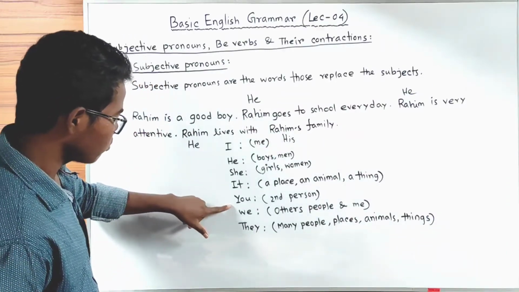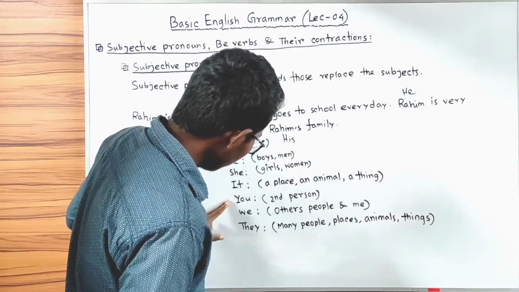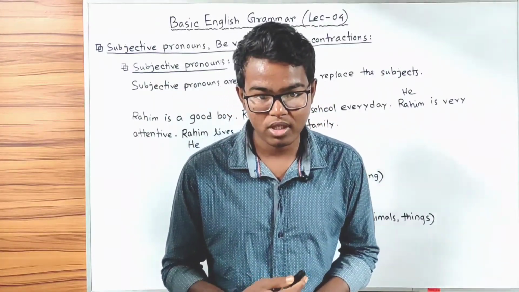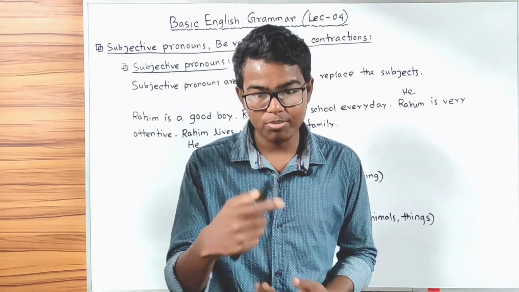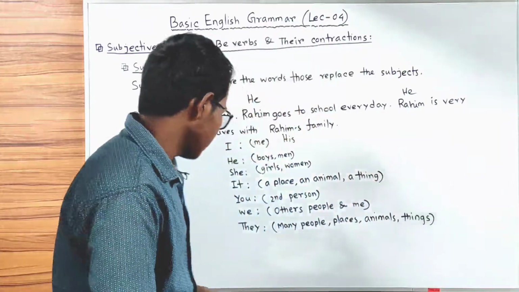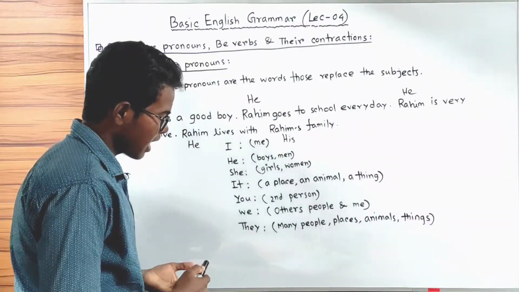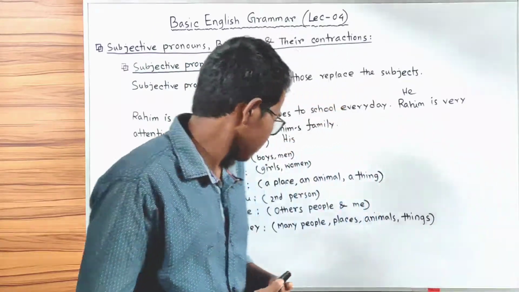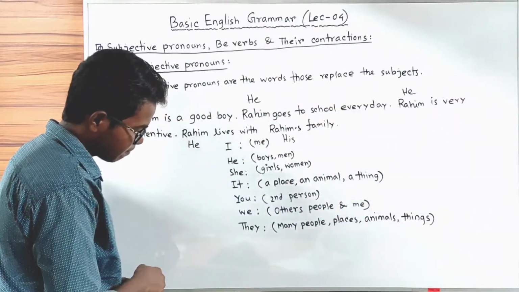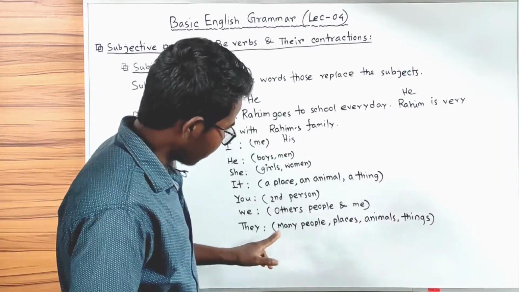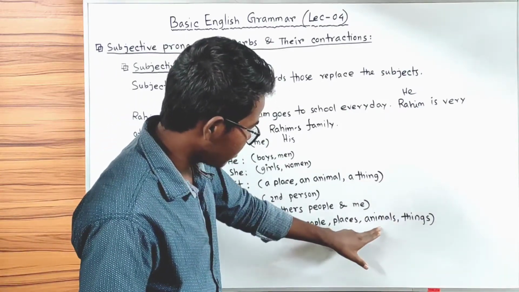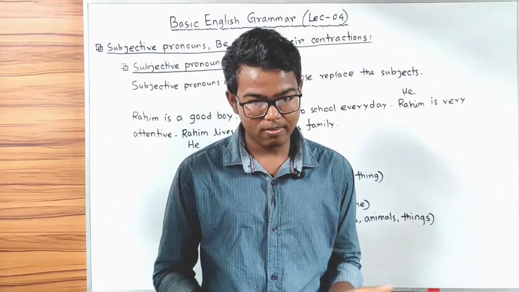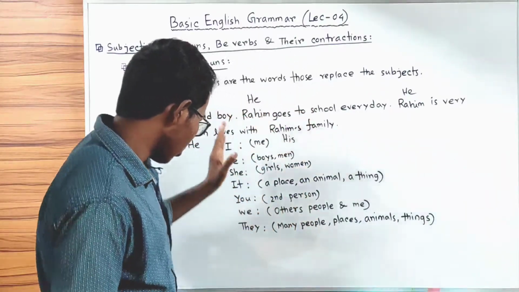Next one is you. You is used for the second person whom I am talking with. You means the person whom I am talking with. We means other people and me. Next one is they. They is used for many people, places, animals or things. So now let's move on and discuss all of these in detail.